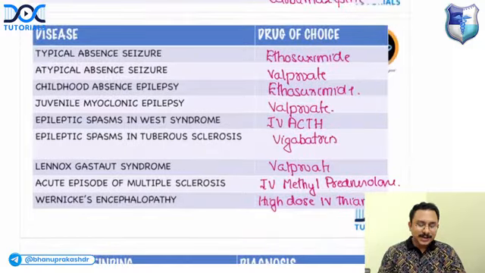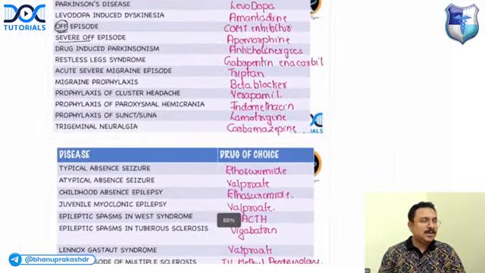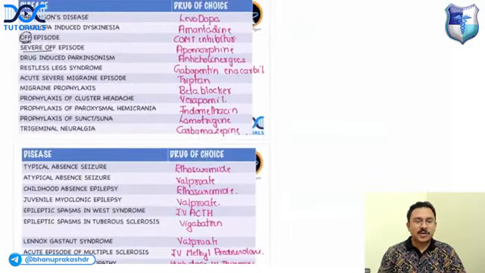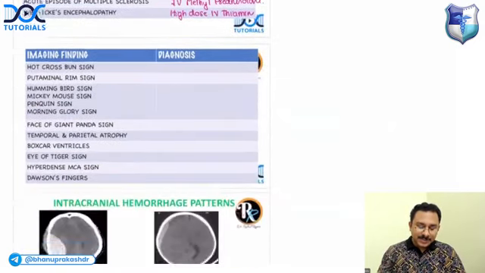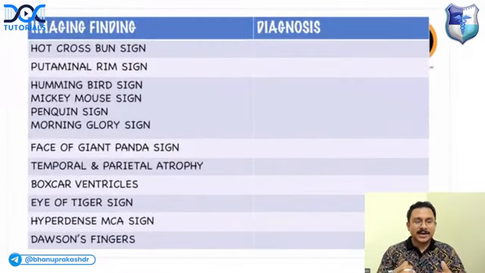So this is again two very important tables on the drug of choice for various neurological conditions. Very, very high yielding. You may get questions from pharmacology also related to this. Next, some important imaging and the diagnosis. This you can expect either as a medicine question or medicine overlap with radiology.